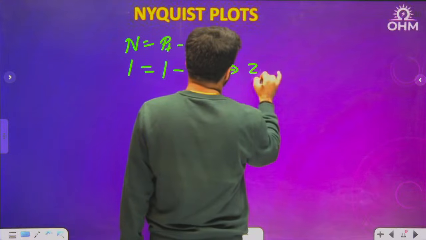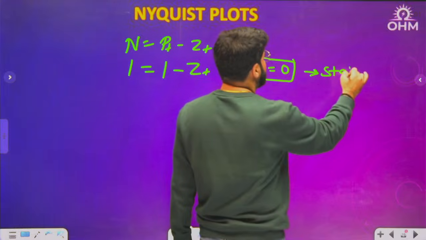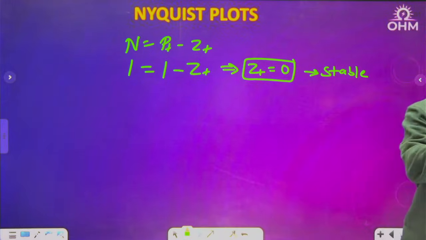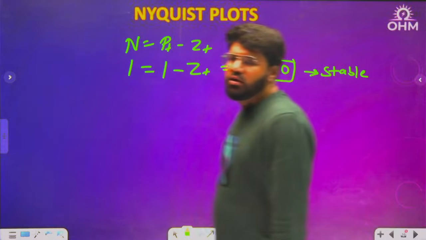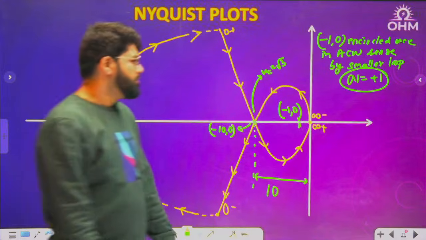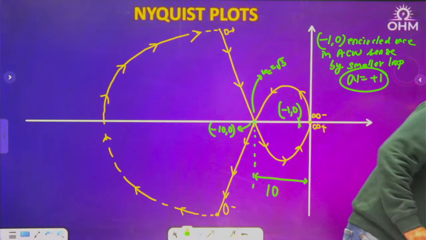So what is the Z plus as per the Nyquist plot? Z plus is 0, indicating the system is stable. You can answer it using the Routh-Hurwitz or characteristic equation also, but I wanted the answer from the Nyquist plot. Okay, this is the correct answer. The system is stable.